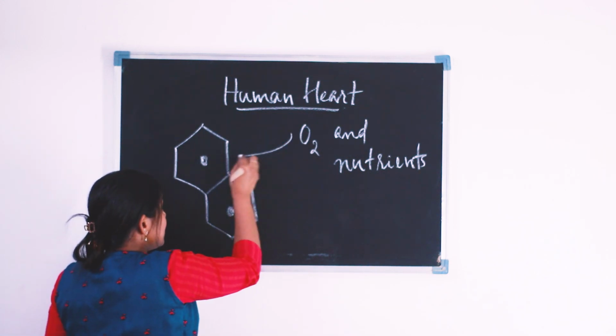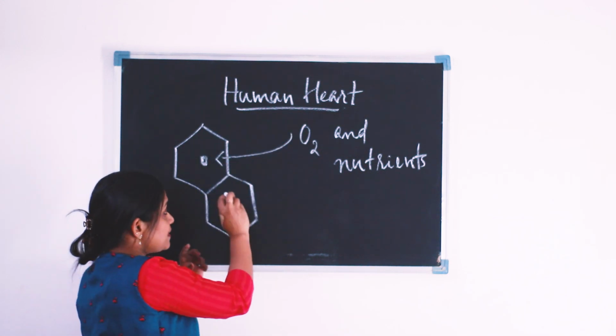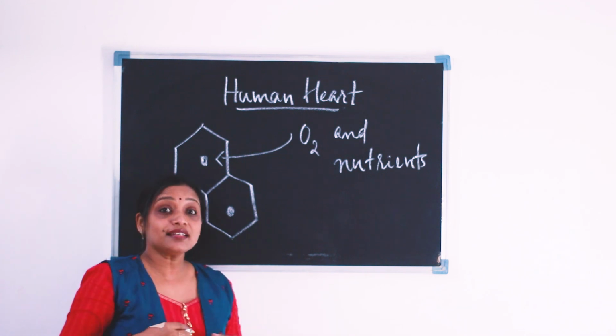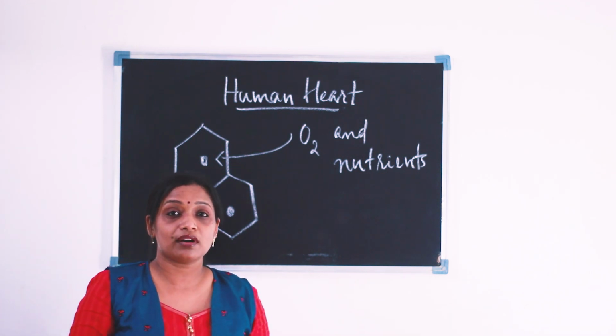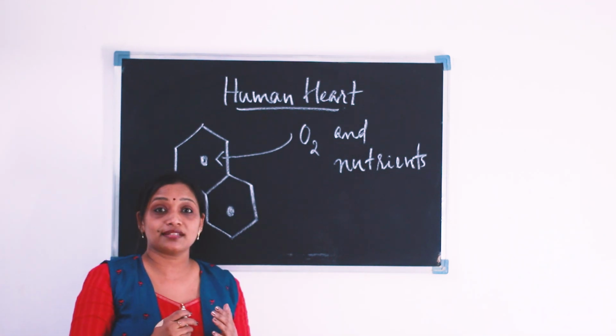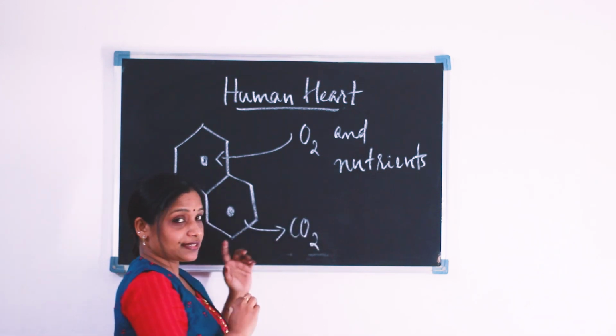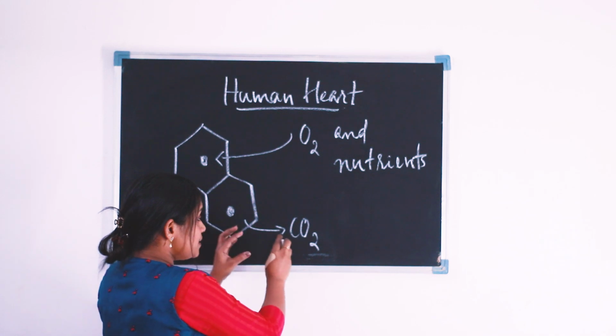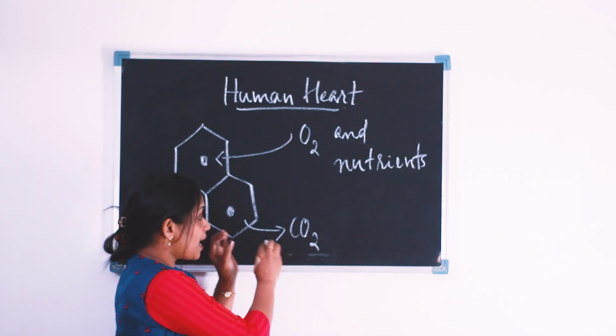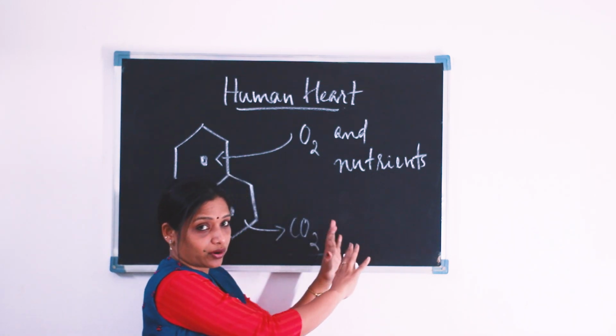The cells receive oxygen and do all the cellular activities, and as a result of cellular metabolism, various waste products, especially carbon dioxide, form inside our cells. This carbon dioxide, a gaseous waste, has to be eliminated out of the body.